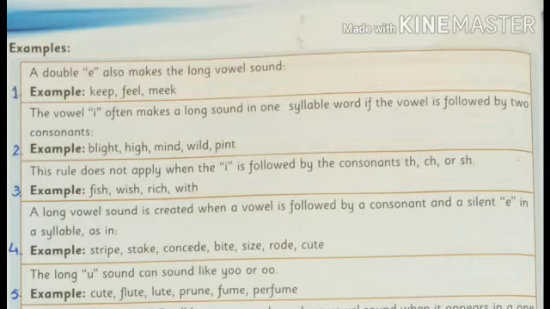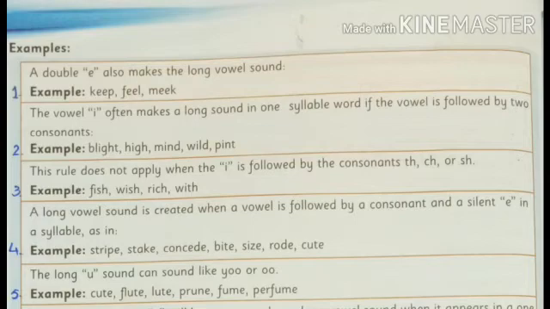In the second example, the vowel I often makes a long sound in a one syllable word if the vowel is followed by two consonants. Same like blight, the I is followed by two consonant sounds, G H. High, I is followed by G H. Mind, I is followed by two consonants N and D. We have read the rule: when I is followed by double consonant sound, it is a long vowel, but this rule does not apply when I is followed by a digraph SH, CH or TH.